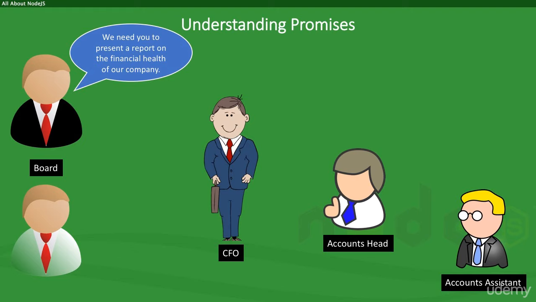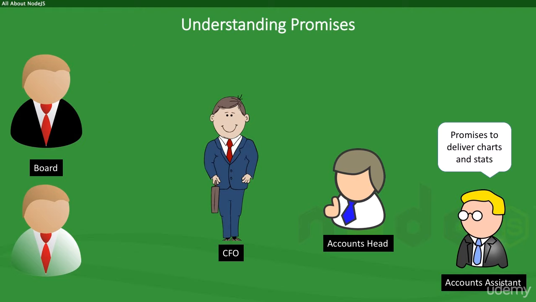The CFO then asks his accounts head to deliver a report with all the necessary statistics and charts. In turn, the accounts head delegates the task to the accounts assistant to collate the data needed to prepare the report. So, the accounts assistant promises the accounts head to deliver all the charts and stats on time.